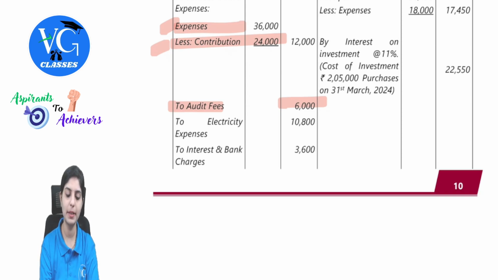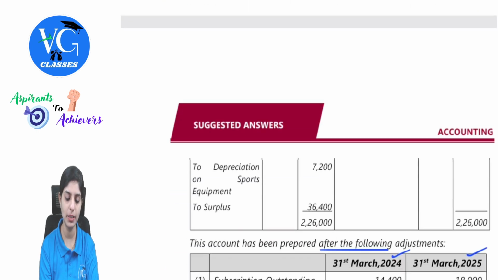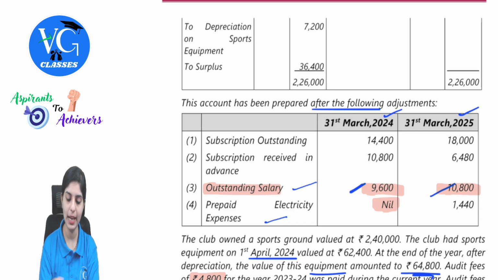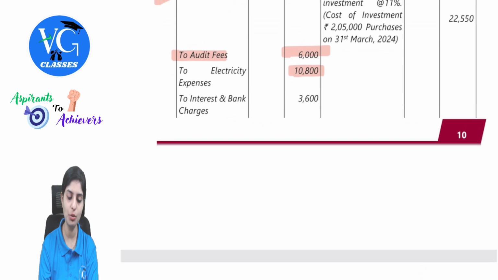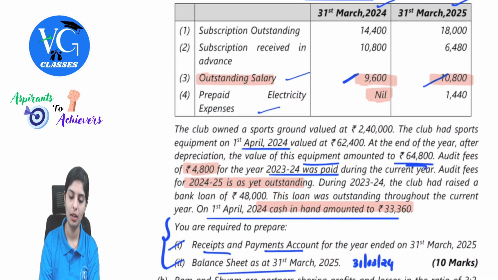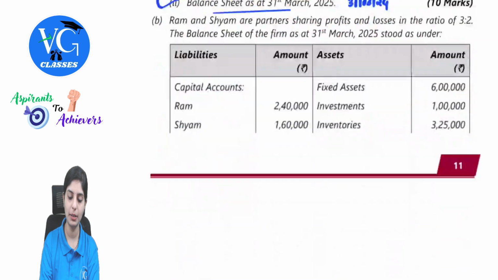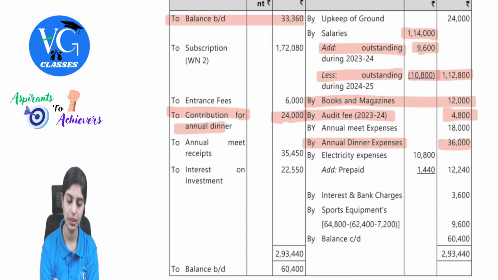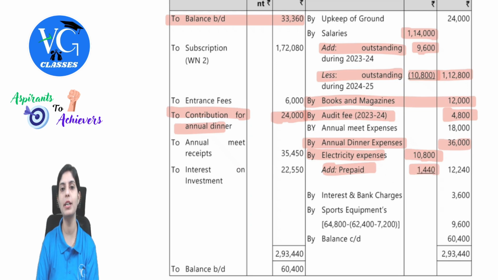Next, electricity expense 10,800. There was an adjustment wherein there was a prepaid electricity expense. So opening will be subtracted, closing will be added. So what is the value? 10,800 minus 0 plus 1,440. This is an expense, so you will find this on the payment side. See, by electricity expense 10,800, add prepaid 1,440. I hope this is clear.